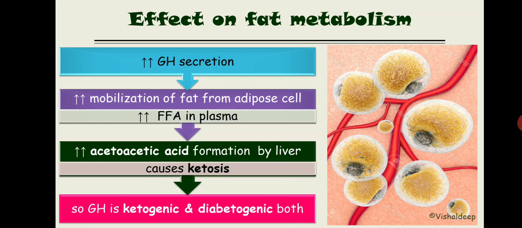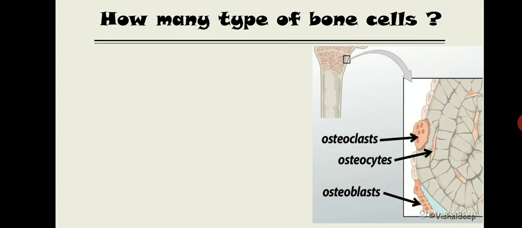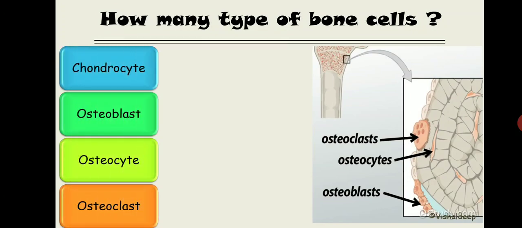Before we understand the effect of growth hormone on the bone, let's discuss how many types of bone cells there are. Here's the diagram that I'm going to show you, which shows three subclasses of bone cell, but basically there are four types that you need to understand.